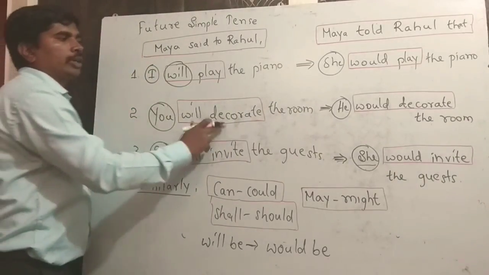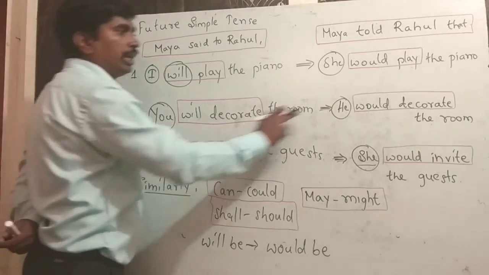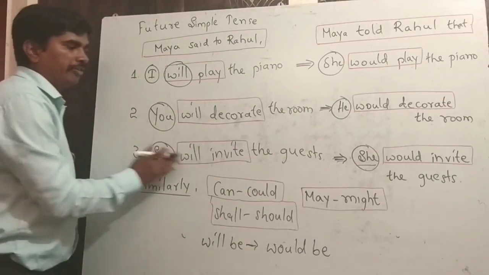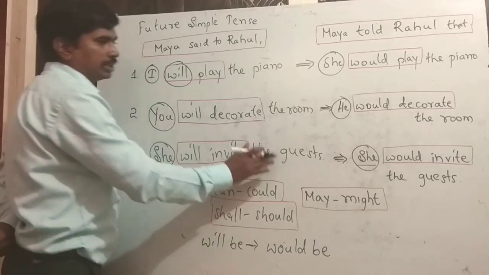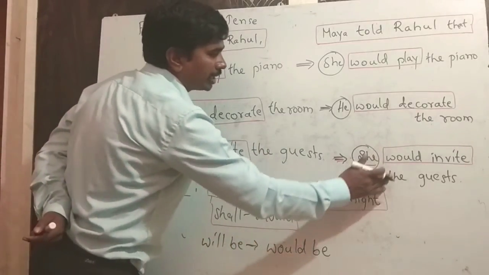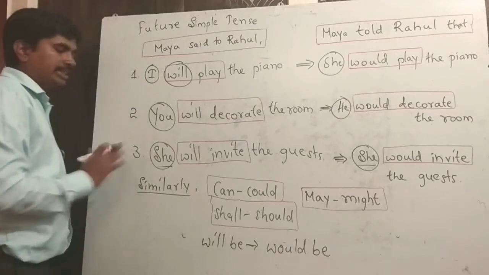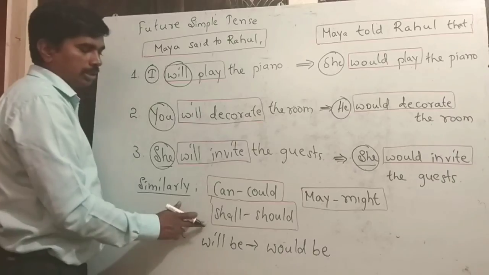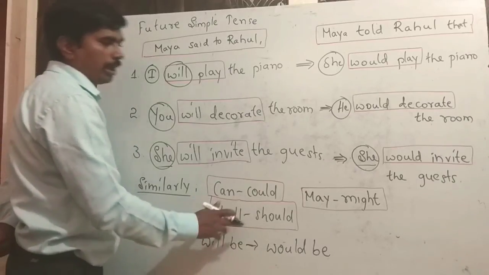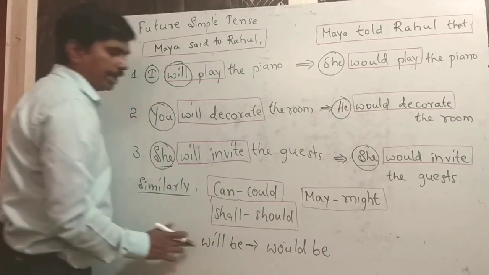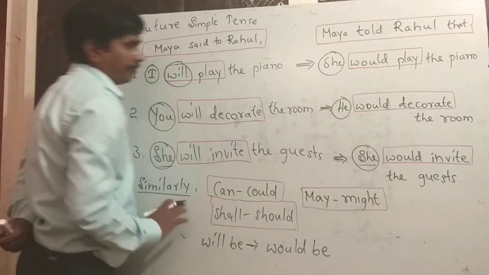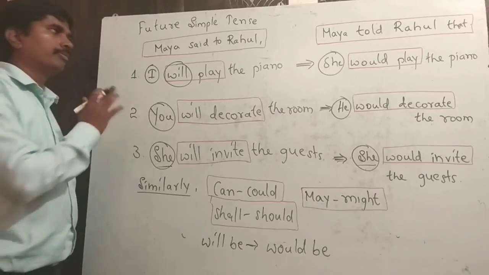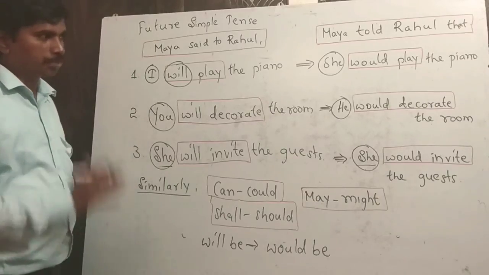You will decorate the room changes to he would decorate the room. She will invite the guests changes to she would invite the guests. Similarly, can changes to could, shall changes to should, may changes to might, and will be changes to would be. In this way, you can change the tenses from direct speech to indirect speech.